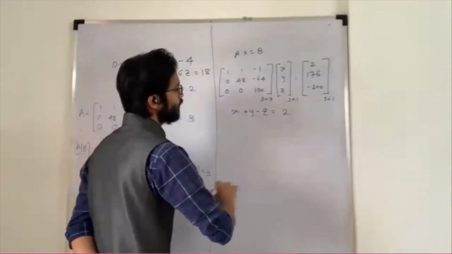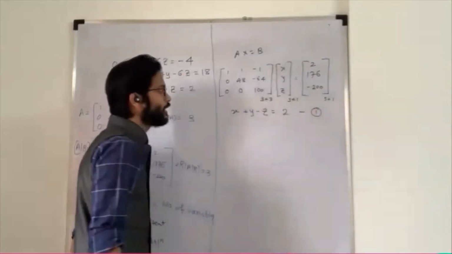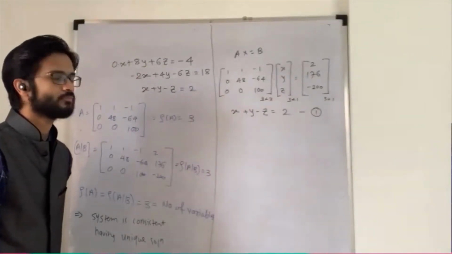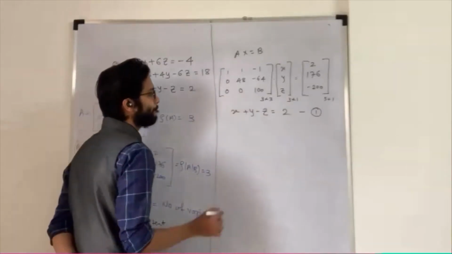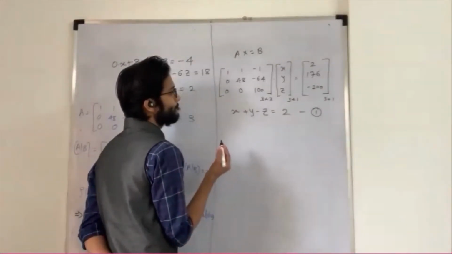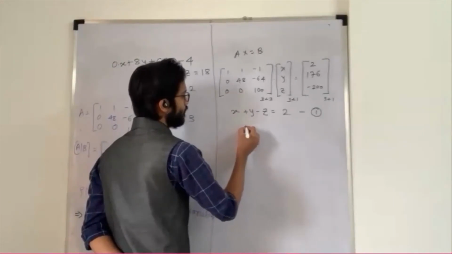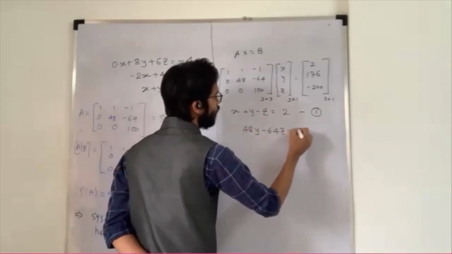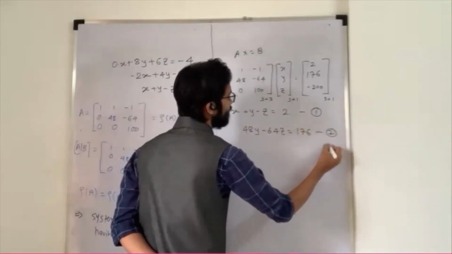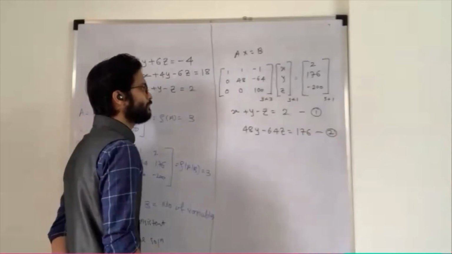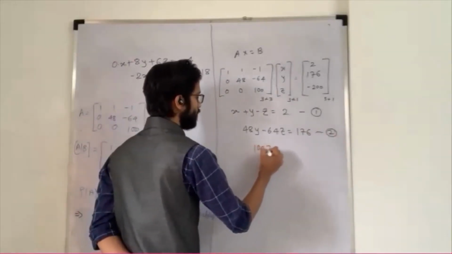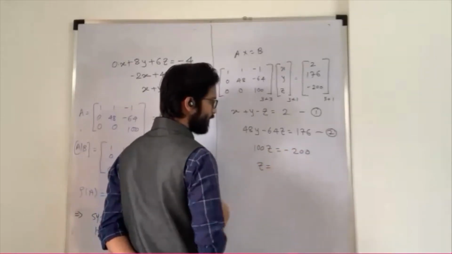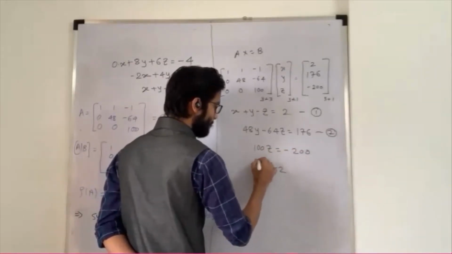What is my next equation? So I write down, this is my first equation. Can you please tell me my second equation? Yeah, what is it? 48y minus 64z is equal to 176. That is nothing but my second equation. And what about the third? 100z is equal to minus 200. So from that equation, what is the value of z? It's minus 2, yeah.